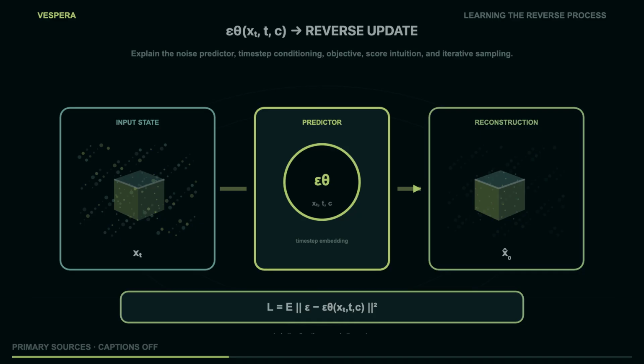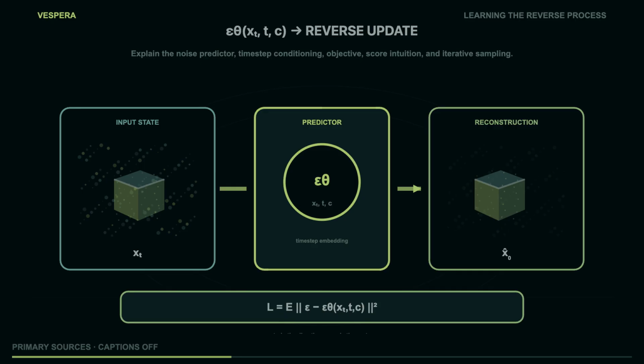The model does not need a human to label the left side of the cube as uncertain. We know the corruption noise because we made it. If the predictor learns to estimate that noise, it has learned a direction back toward the data manifold under the schedule we chose. It is not finding the original cube so much as composing the statistically least embarrassing apology.